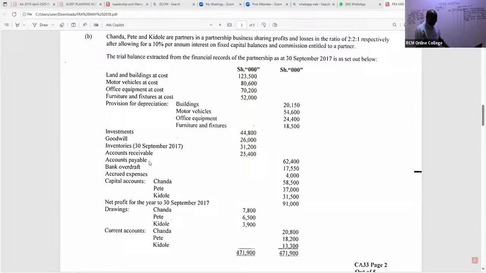So I'll only come and credit here. Payables, how much? The payables, I can see there, they are 62,400. Do we have any other liabilities that you can see there, ladies and gentlemen? And of course, they have told us really.